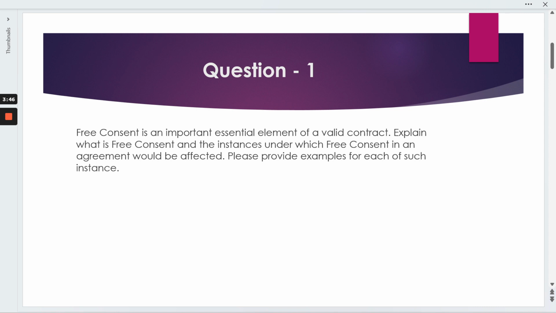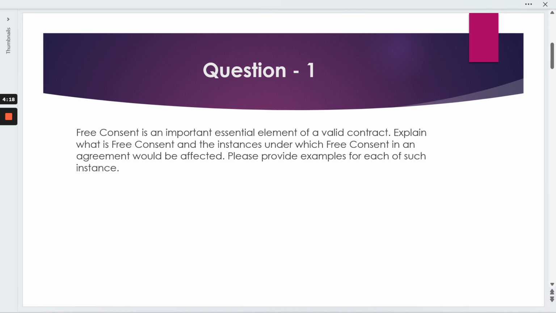Let's talk about the very first question. Free consent is an important, essential element of a valid contract. Explain what free consent is and the instances under which free consent in an agreement would be affected. Please provide examples for each such instance. Firstly, we need to understand what consent in a contract is, and after that we need to give certain examples or instances where it can be affected, right?